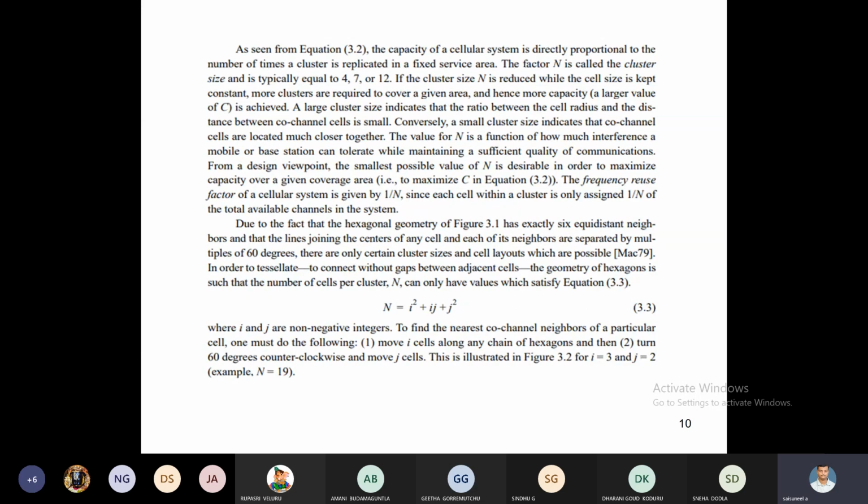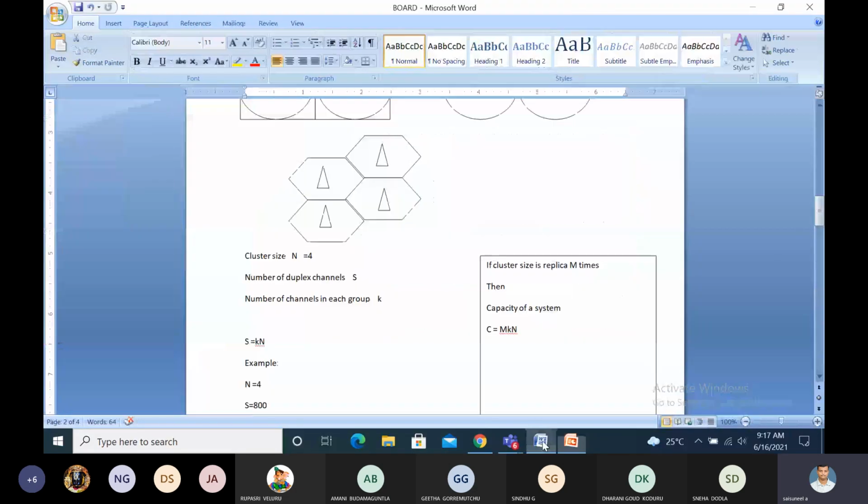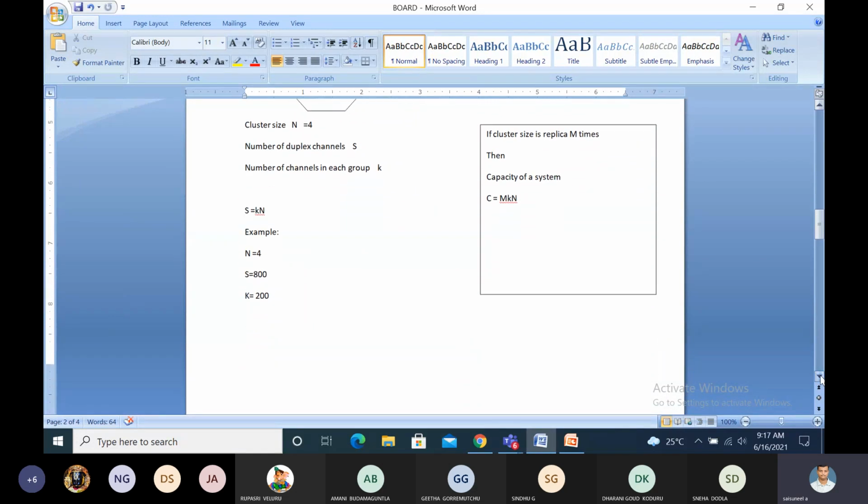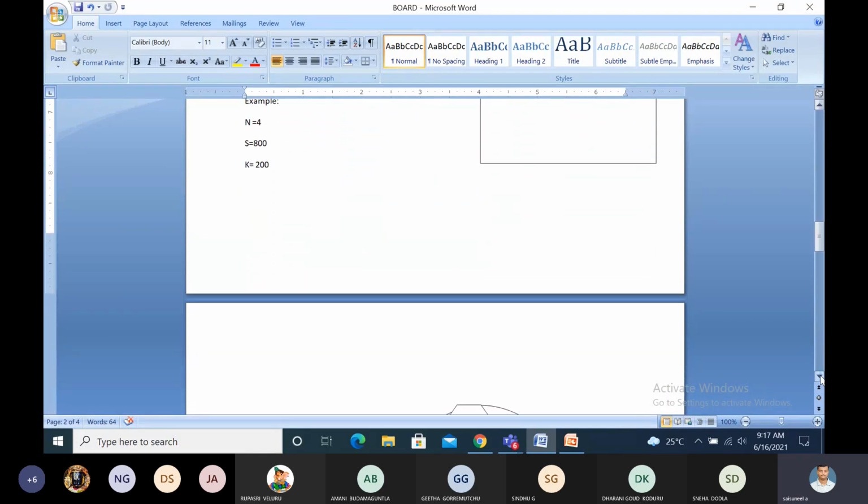Now we are going to the cluster size. It depends not only on 7. It depends upon the formula N equal to I square plus IJ plus J square. Now we are going for the exact implementation of the formula N equal to I square plus IJ plus J square, where I and J are integers.